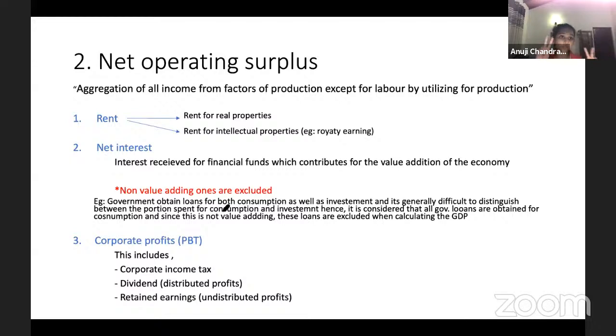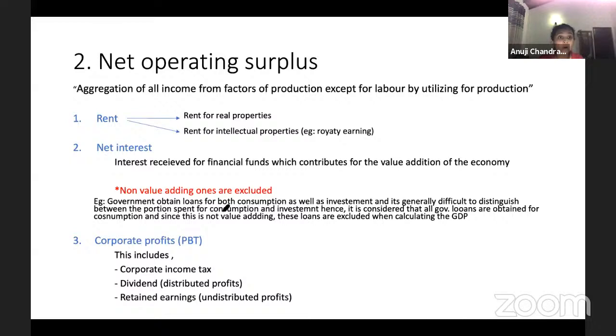So you obtain loans for two reasons: consumption loans and investment loans. Guys, I told you loans in general are taken by two main parties: the private, that is you and I, or the government. For private loans, whenever the bank gives a loan, they can ask, what purpose are you obtaining it for? Is it an investment or is it for your consumption? So you can easily classify it.